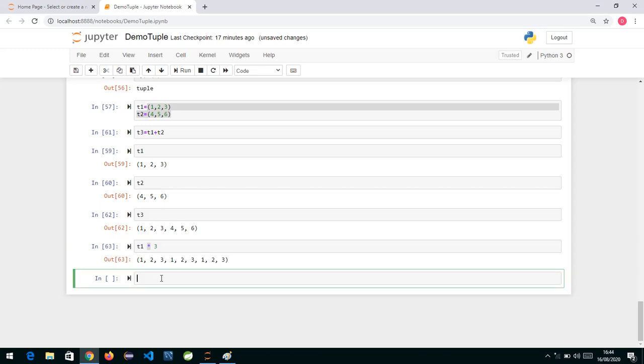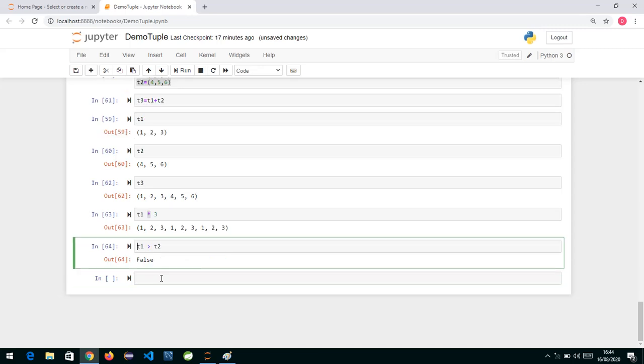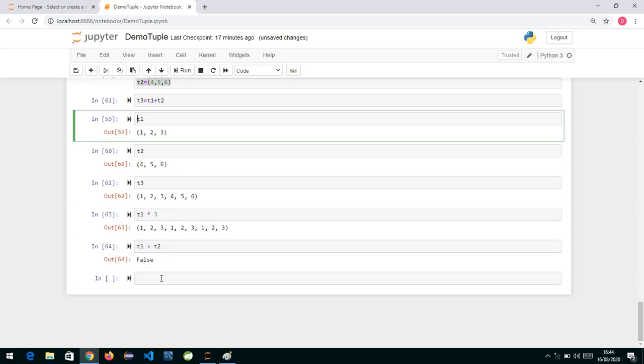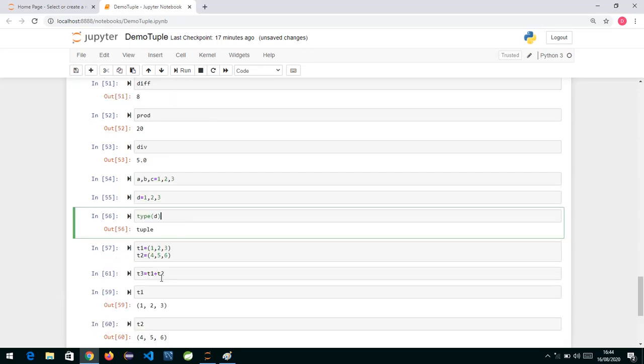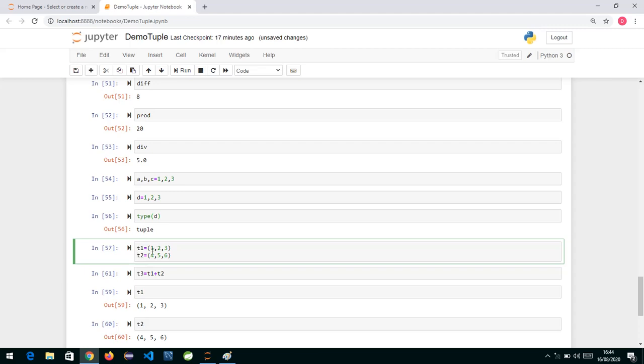Similarly, if these are the two tuples, can I make use of the greater than and less than signs? If I say t1 greater than t2, you will get False. We have already seen what operators we can apply on tuples. When you apply plus, it will do concatenation. When you apply star, it is going to do replication. Now all relational operators will work element by element, so wherever it finds the first difference, accordingly it will give you the result.